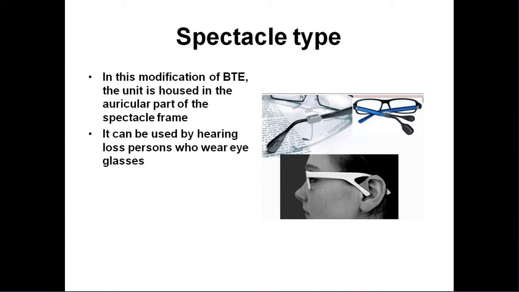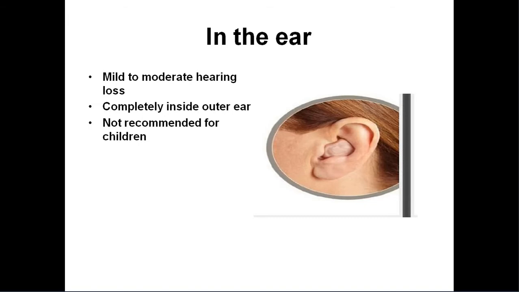The spectacle type is a modification of the behind the ear type, where the unit is housed in the auricular part of the spectacle frame. It is not popular nowadays and is not used regularly. In the ear type, people having mild to moderate hearing loss will use this hearing aid completely inside the ear.